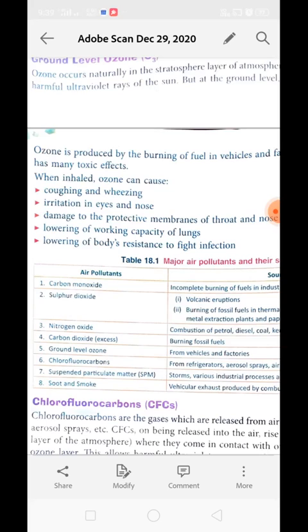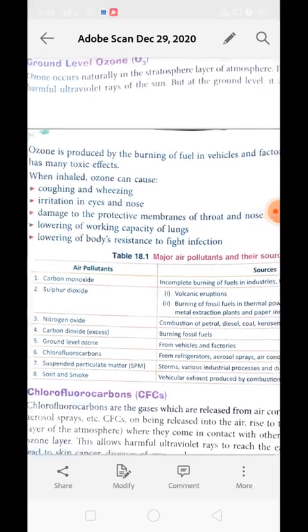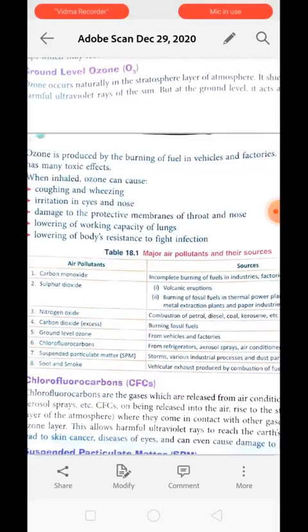Means your eyes will be itchy, your nose will be sore. Now, damage to the protective membrane of the throat and nose. It will damage the protective membrane which is present in the throat and nose, lowering the working capacity of the lungs, lowering the body's resistance to fight against disease. Basically, in whatever area the ozone comes in contact, it will damage those portions, right?